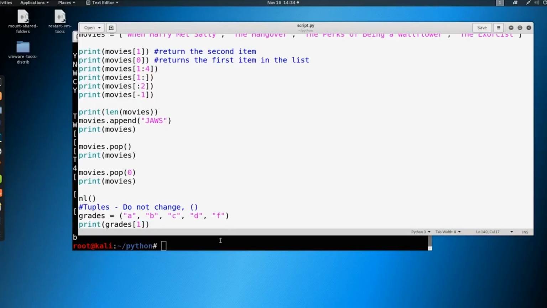So this is it. I just wanted to quickly show you what a tuple is. Again, we're not going to get into it at all in this course, but it should be defined, and we should know the difference between a list, which is mutable, versus a tuple, which is immutable. So in the next video, we're going to get into looping. We've already covered looping in the bash scripting section of the course, but we're going to get into the Python version of looping as well and make some more sense of it. So I will catch you over in the next video.